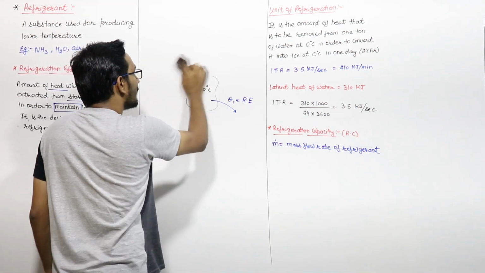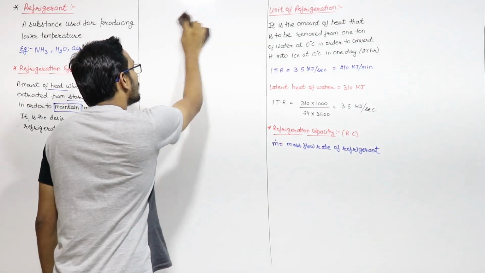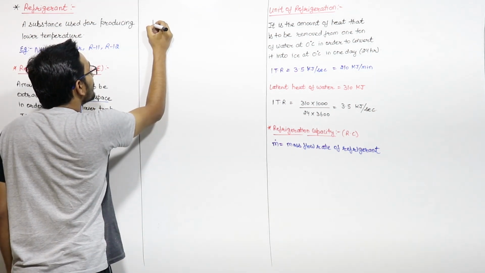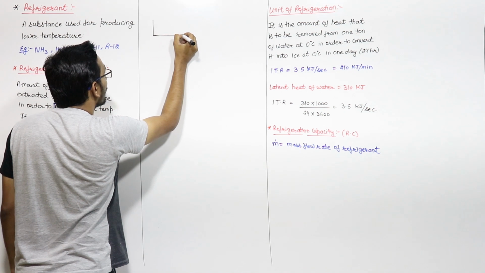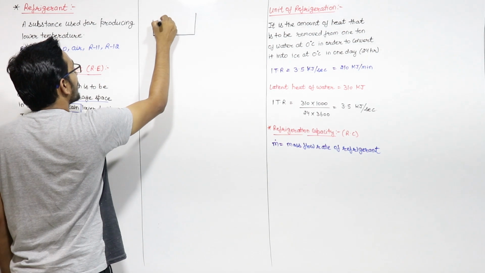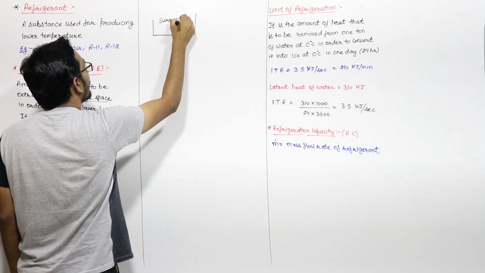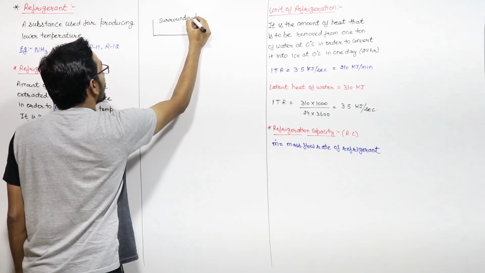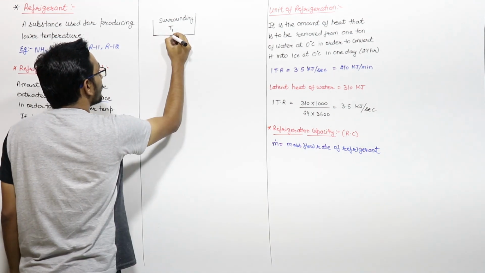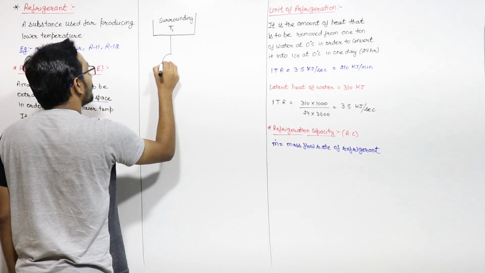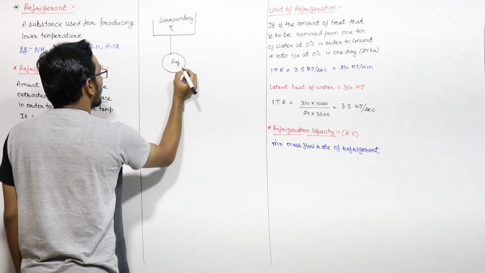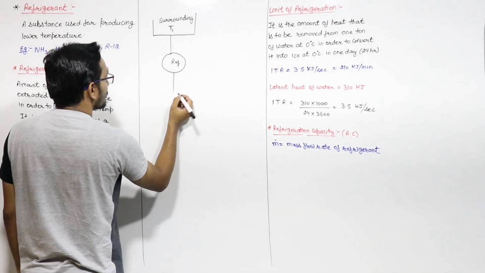And if we talk about the refrigeration cycle or the basic concept, let us say there is a refrigeration cycle. Suppose this is one body. Let us say this is the surrounding, and suppose the temperature here is T1. From the surrounding we run a refrigeration cycle, and there is a storage space.